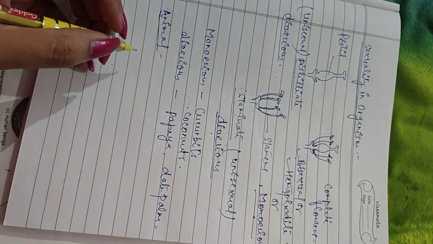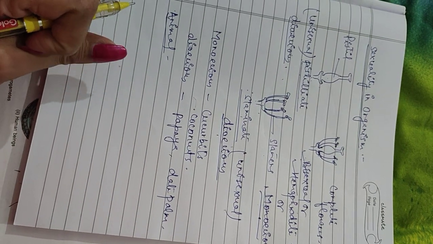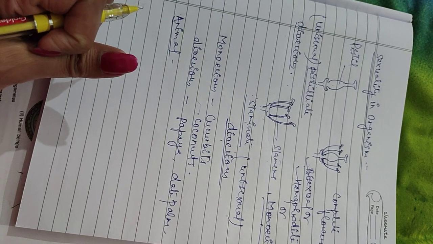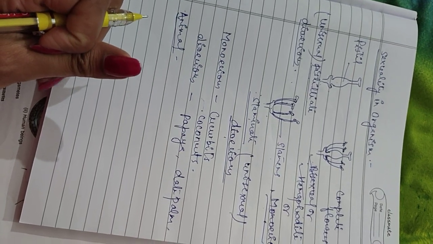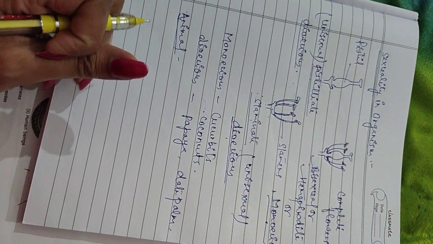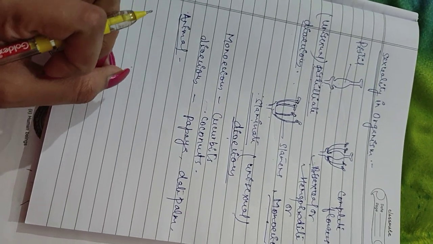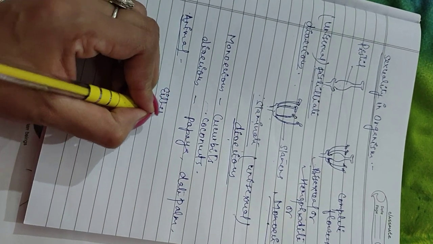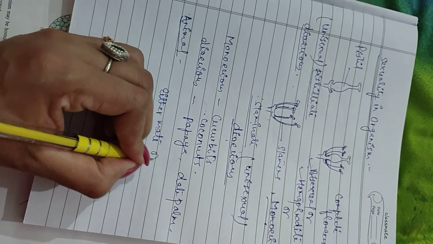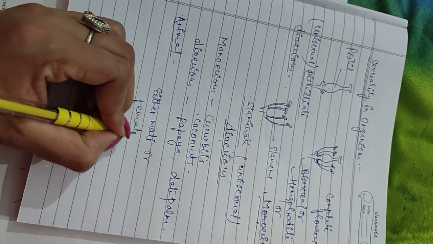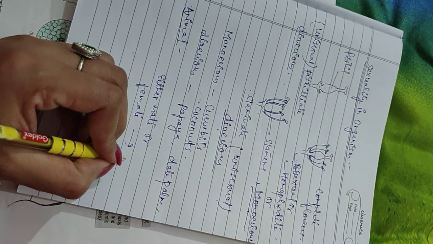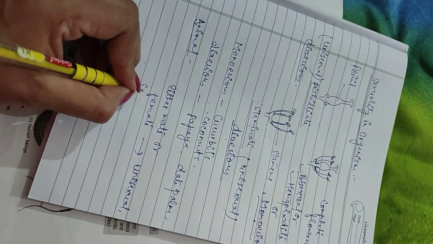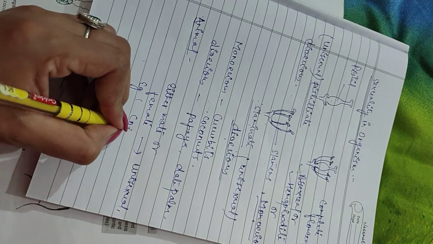Are individuals of all species either male or female, or are there species which possess both reproductive organs? If the individual possesses either a male or a female sex organ, then they are known as unisexual. What are they known as? Unisexual. Example: cockroach.